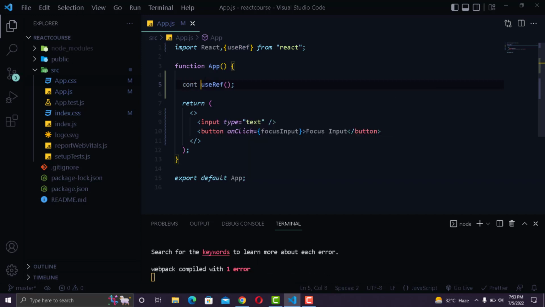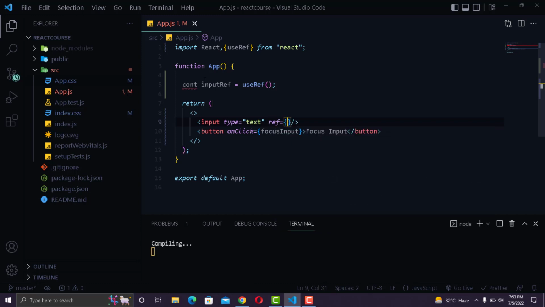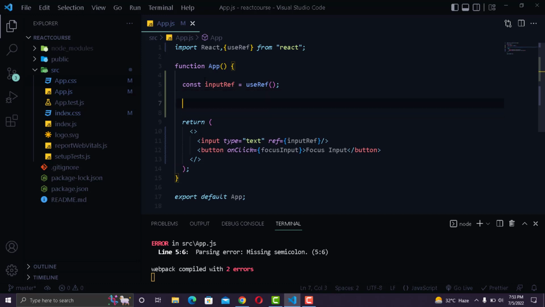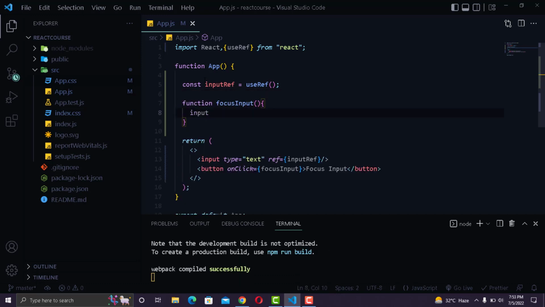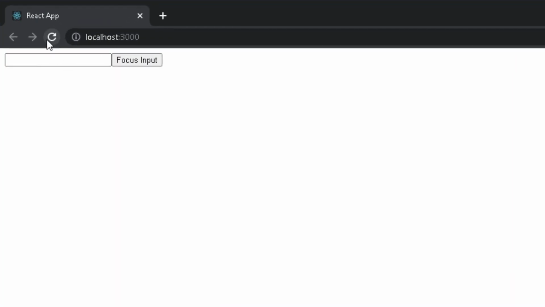After that, inside the input field we need to pass the ref attribute inputRef to make the input field ready for applying any DOM manipulation. Now inside the focusInput function that will get called whenever we click on the button, we want to apply focus on the input. So let's use inputRef, which consists of an object called current, to get the focus function, and as we have used inputRef as a reference to this input, it will apply focus on the input field. Let's test this out. So look, when I click on the button, it brings focus on the input field.